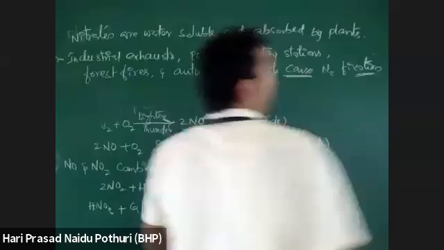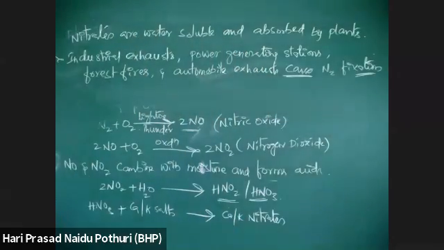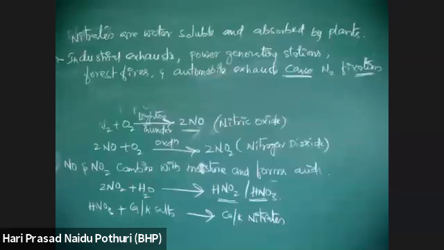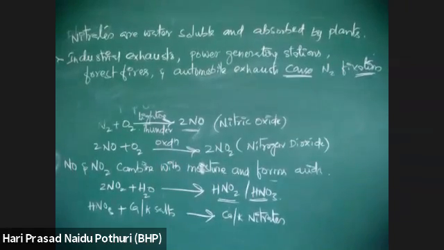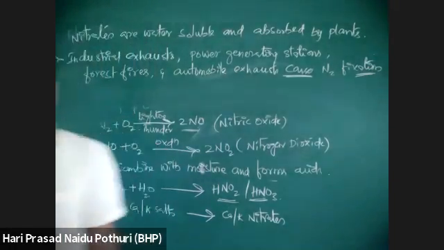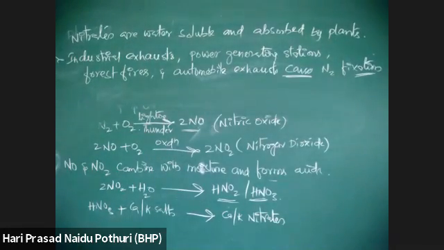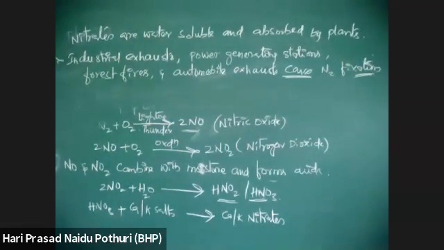So, anyway, the nitrogen which is transferred from the atmosphere into useful forms, that is called what? Nitrogen fixation. In this nitrogen fixation, they are converted into nitrates or nitrites. Whereas in biological nitrogen fixation, they may be converted into ammonium or nitrates, nitrites. That biological nitrogen fixation we will see later.